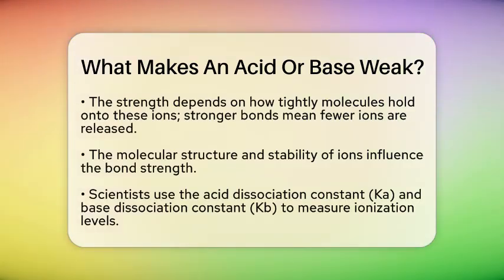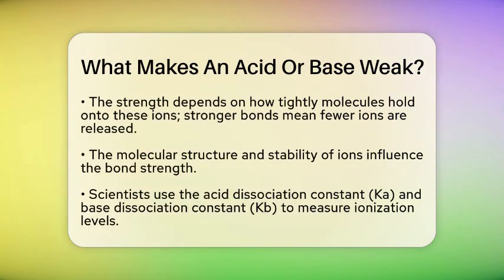The key is how tightly the molecules hold onto these ions. If the bonds are strong, fewer ions are released, making the acid or base weak. Think of it like a tug-of-war. If the bonds are weak, the ions can easily break free, making the acid or base strong. If the bonds are strong, fewer ions escape, and the acid or base remains weak. The strength of these bonds depends on the molecular structure and how stable the ions are once formed.